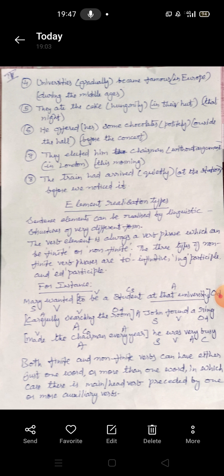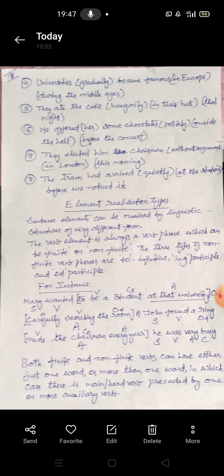So this is a complement, and in place of the complement, we can have either an adjective or a noun phrase. Here, in this case, we have famous, that is an adjective. We can have adverbials, as you see in brackets: gradually, in Europe, during the Middle Ages. We have all three adverbials over here: adverbial of manner, adverbial of place, and adverbial of time.